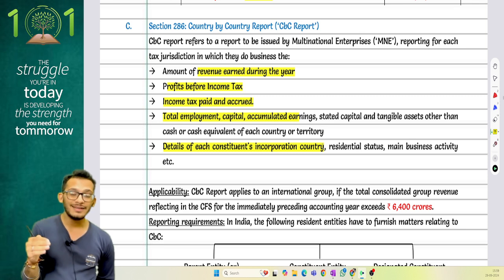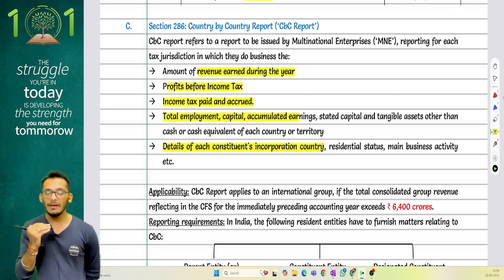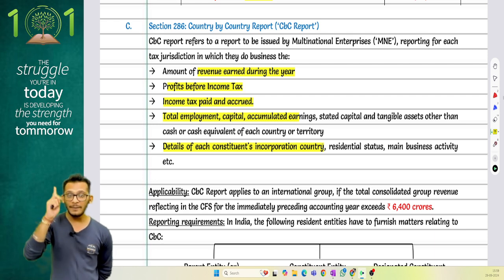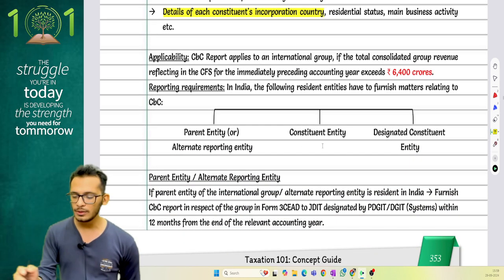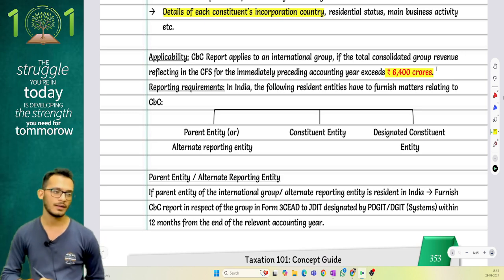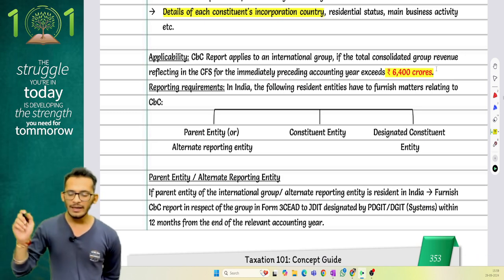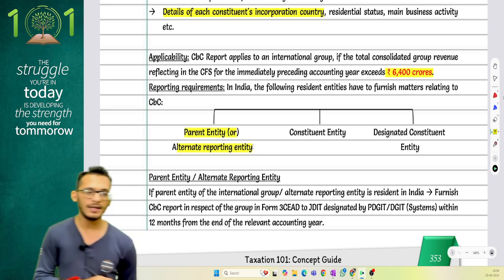Now understand, because data is asked on a global level, it will not be done by every entity. It will only be done by the parent entity. And this will only apply in case your consolidated group revenue is more than 6,400 crores. In that case, the parent entity will be the one filing the CBCR.